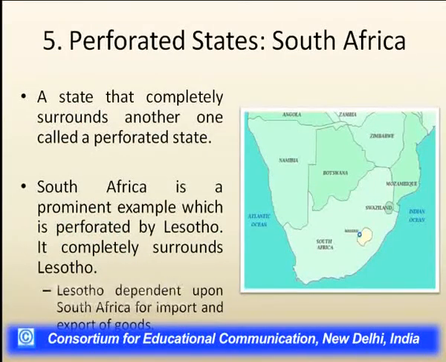And the last one is perforated states, that is South Africa. A perforated state is a state that completely surrounds another one. Here South Africa is the prominent example of a perforated state that surrounds Lesotho. Lesotho is completely surrounded by South Africa, and Lesotho depends upon South Africa for the import and export of different items.